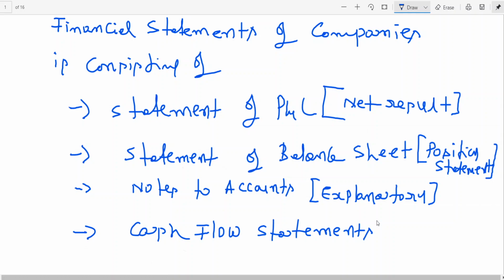We have learned this right from the beginning. So a statement of cash flow provides vital information about the cash flows of an entity during a particular accounting period. Why do you need the information on cash flows?